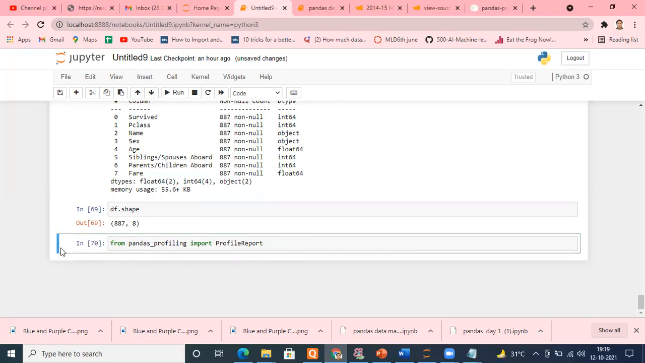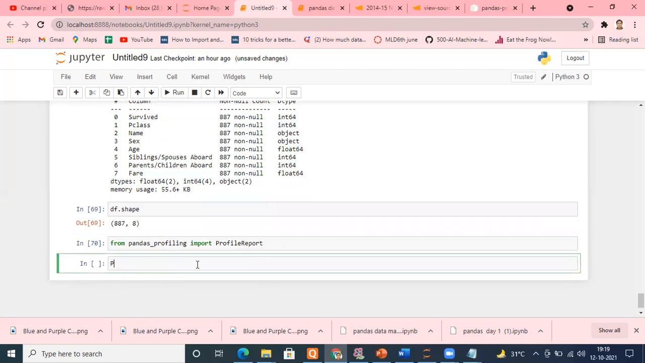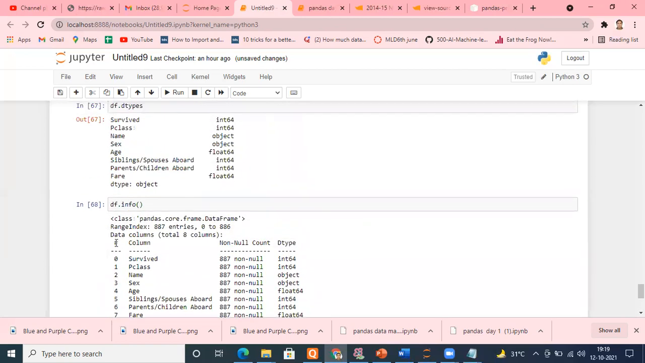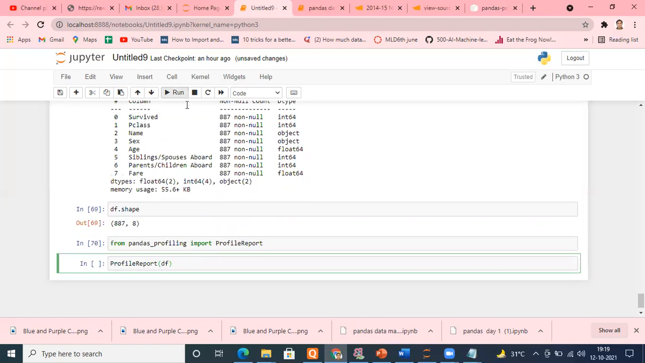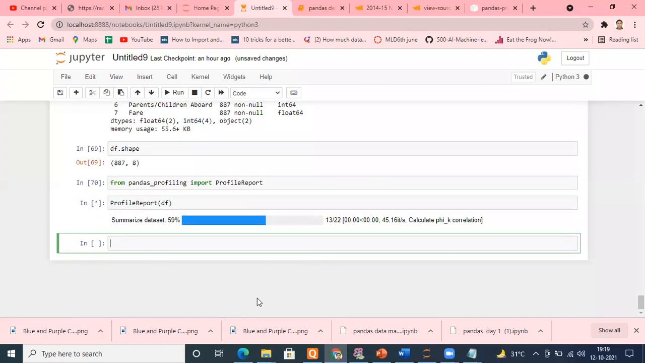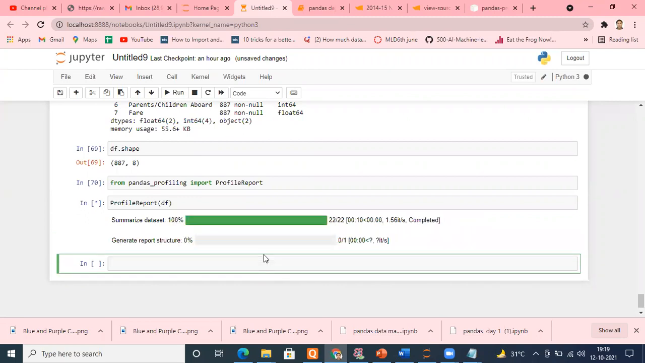Run it and now see, use this ProfileReport, and within the brackets just pass your data frame, whose analysis you want, whose EDA, exploratory data analysis, you want. Just pass that. For example, I want df, the same Titanic data set which is available here. I'm running it. It will take a few seconds. It's working for me. Very soon I'm going to see the results. It's generating the report.